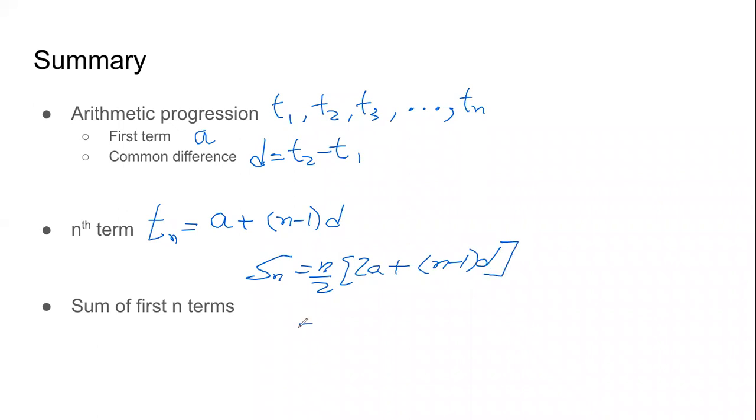And the second formula is n by 2 into first term plus last term. So we will use the second formula if we know the first term and the last term. If you don't know that, we will use the first formula. That's all we need to know. That's all we need to be good at to solve any and every question of arithmetic progression.